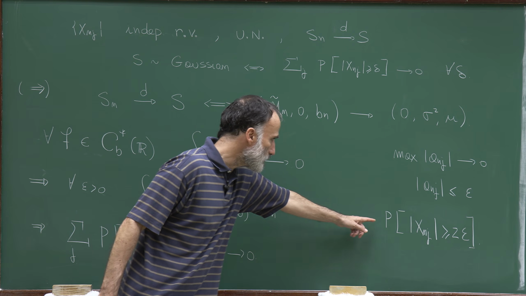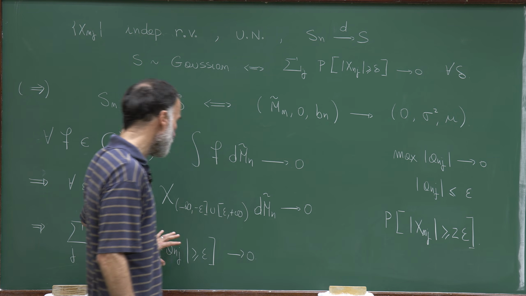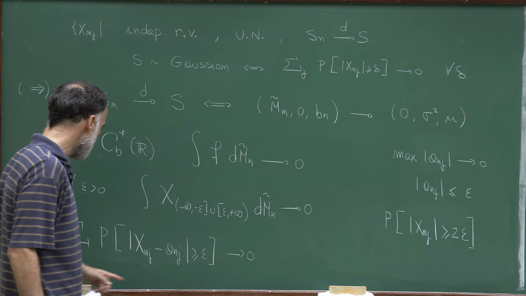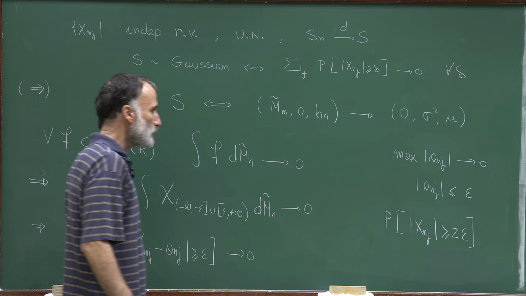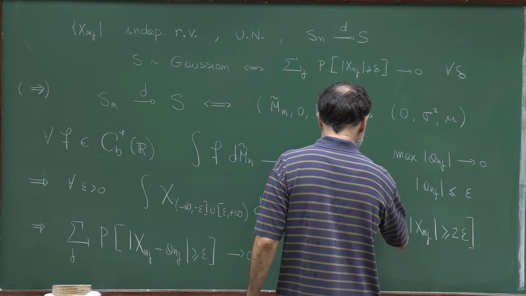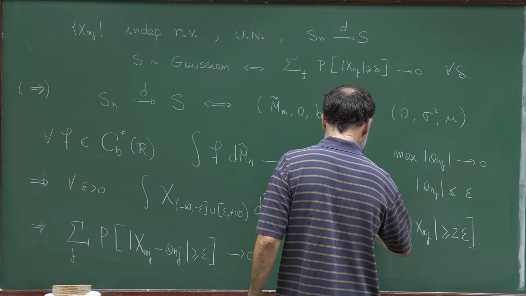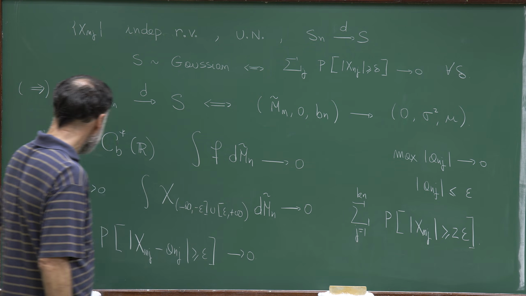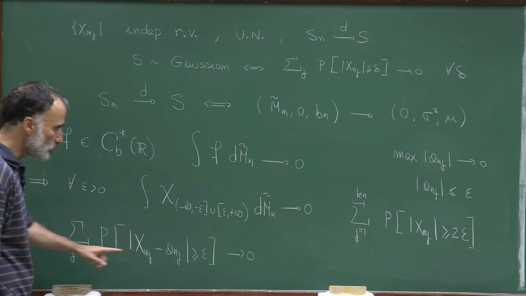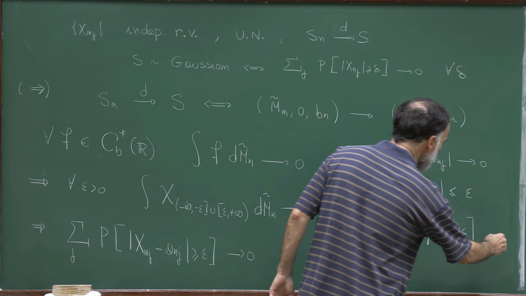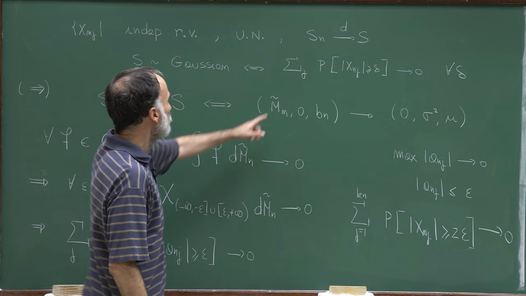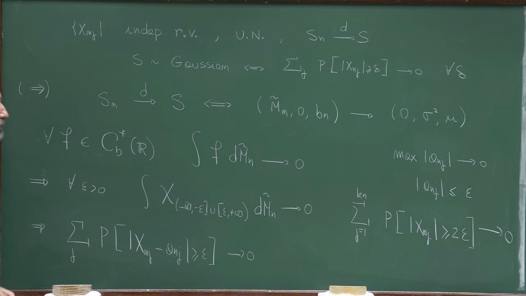So this set is contained in this one for n larger than n0, and therefore that probability is bounded by this one, which means that this sum is less or equal than that sum, but since this sum converges to 0, we get that this sum converges to 0, and this is exactly what we wanted to prove.